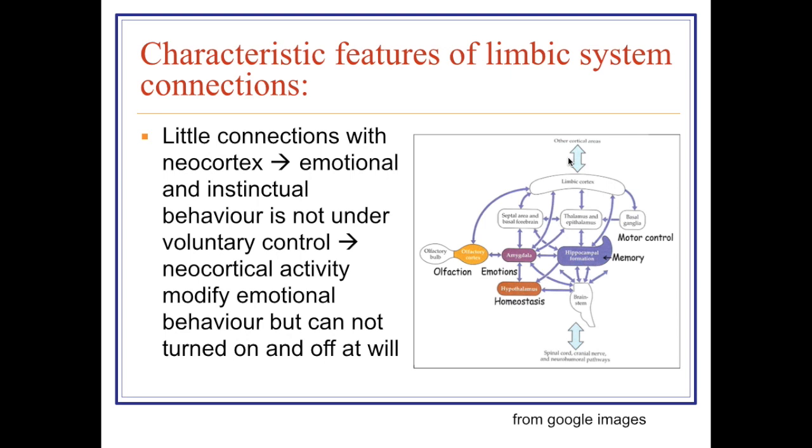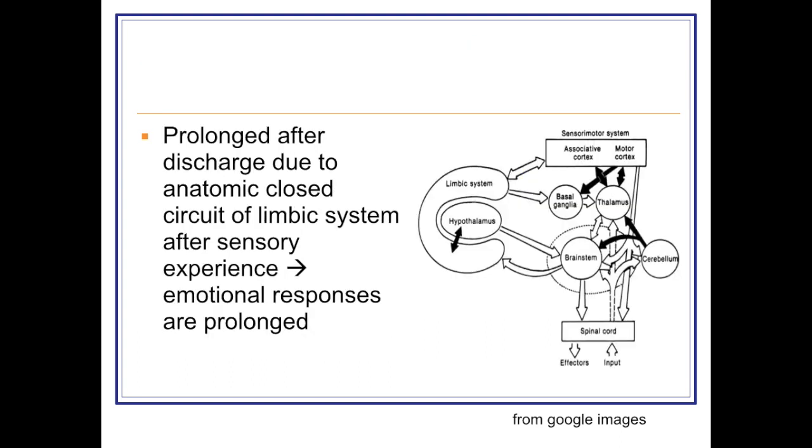We cannot directly switch on or switch off our emotional behavior by the cerebral cortex. The second characteristic feature is prolonged after-discharge, because all these nuclei have closed anatomical circuits, and therefore the sensory experience which affects our emotions has prolonged effects.